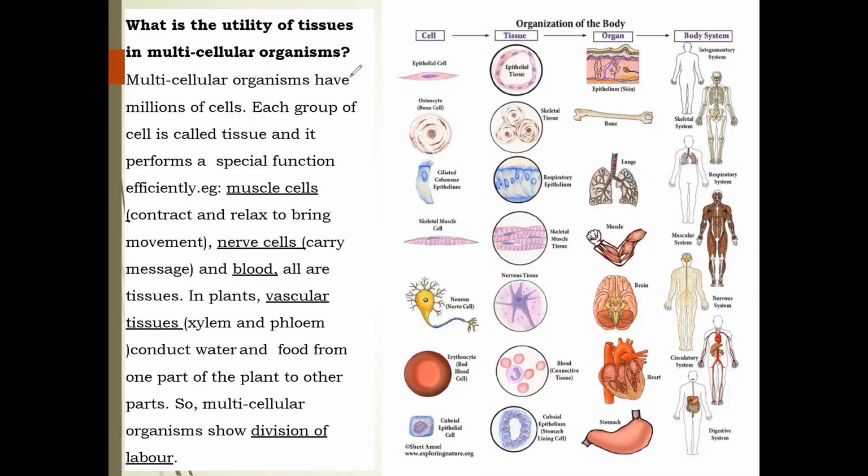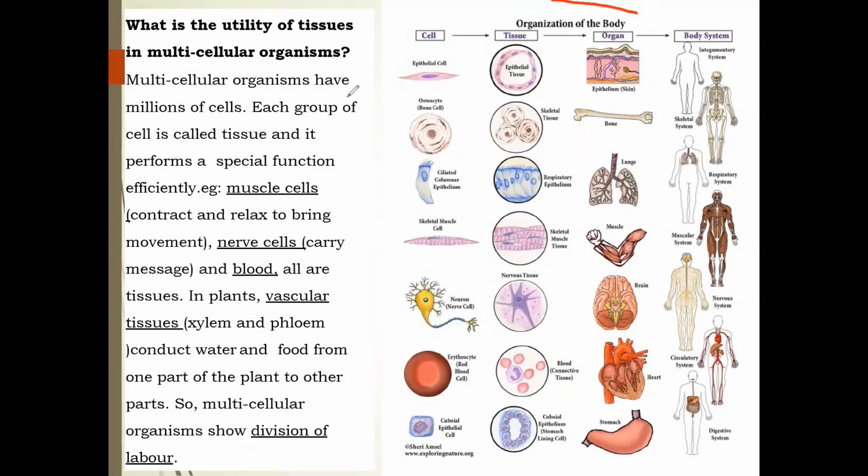For example, in your screen, you can see a picture on your right hand side, which shows the organization of a body, where you can see a cell that forms a tissue, that forms an organ, and finally it forms a body system, right?